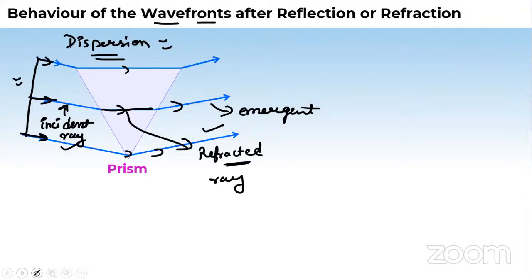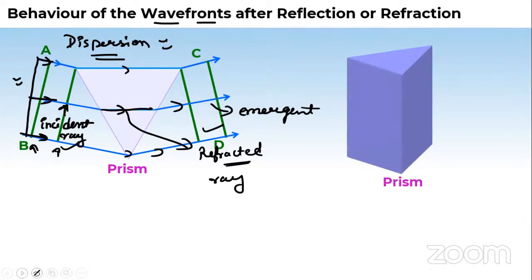And now the wavefront picture is in front of you on your screens in this prism case. When the wavefront passes, AB is the incident wavefront. CD is the refracted, emergent wavefront. This is a 3D view given to you.